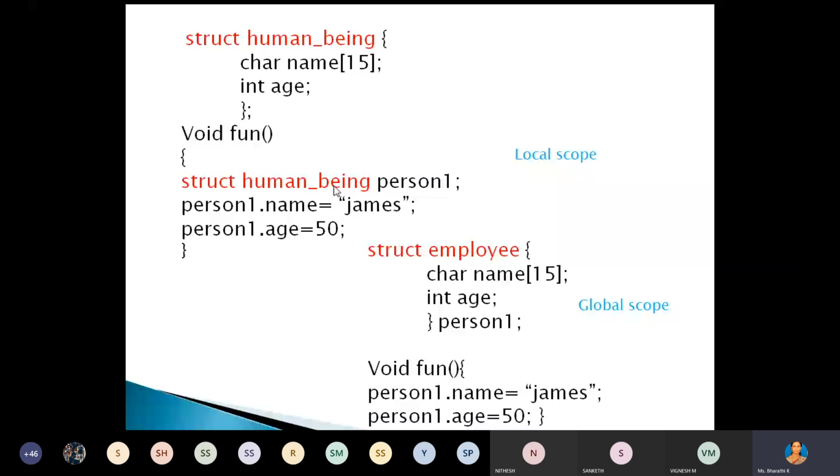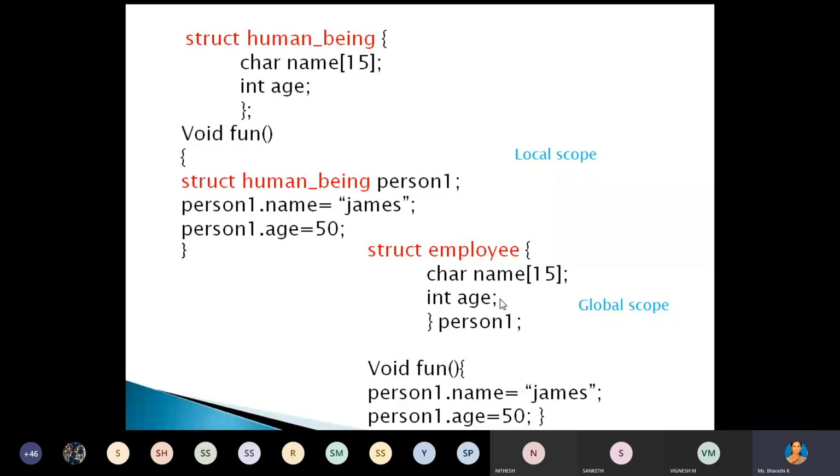So just remember, this is the local scope or local variable declaration using the structure. Again, while creating the structure, you can just create the structure variable also, but semicolon we have to give after giving the variable name. Understood this, right? How we can create the structure variable.